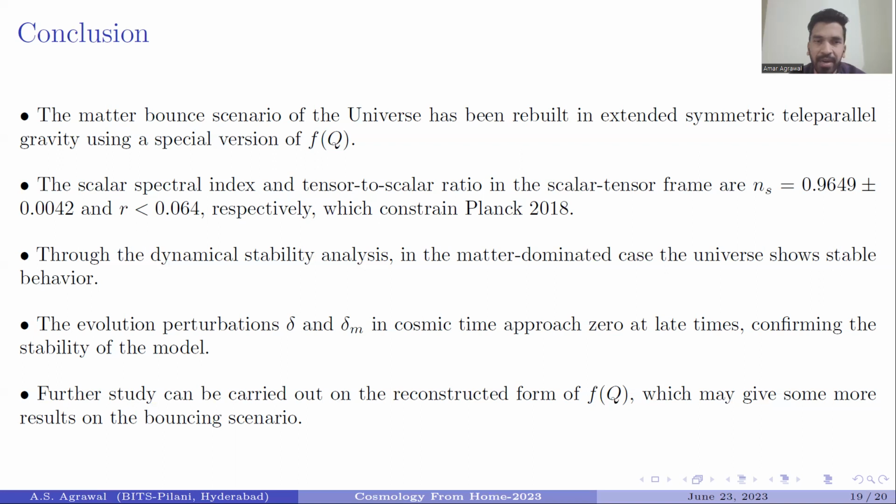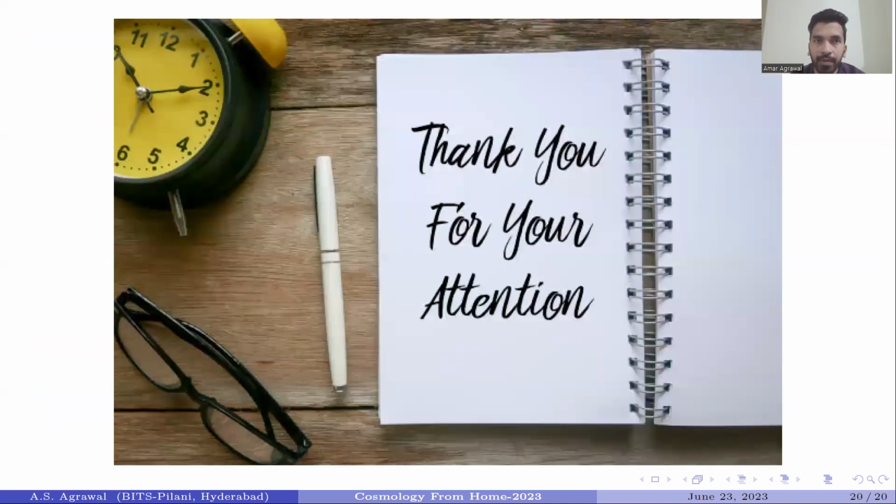Further study can be carried out on the reconstructed model f(Q), which may give some more results on the bounce scenario. Thank you.